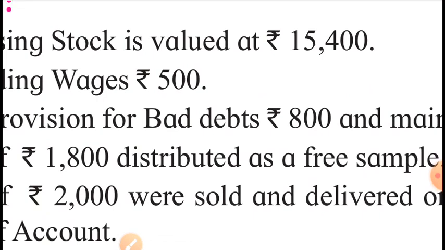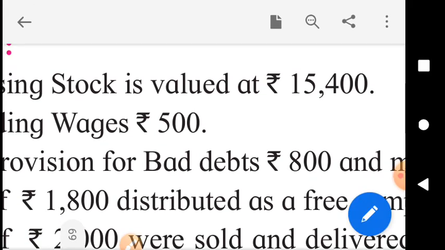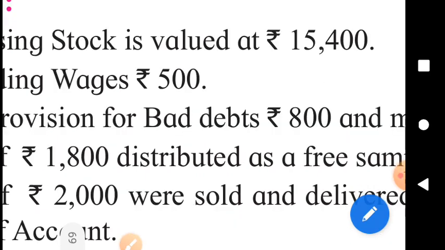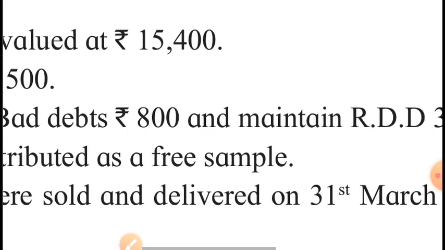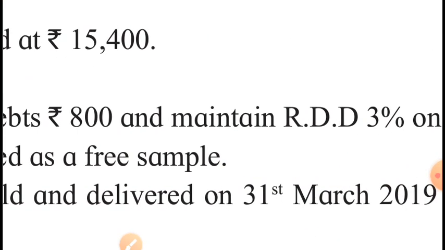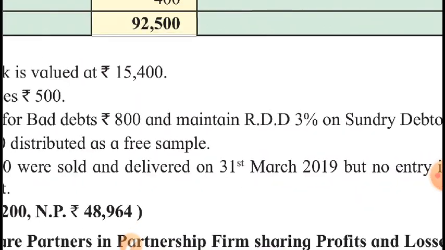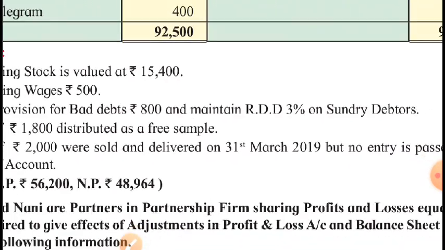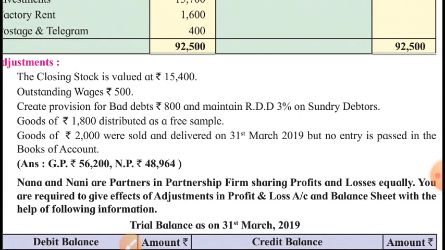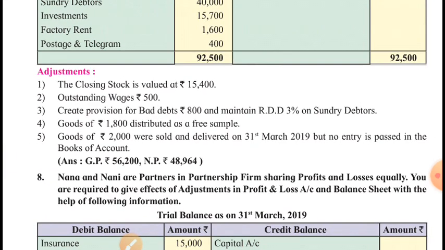RDD, 3% of 41,200. 3% of 41,200 will be 1,236. That will be the RDD. 1,236 will be deducted from debtors. So net debtors in the outer column will be 39,964 and new RDD will be debited to profit and loss account.